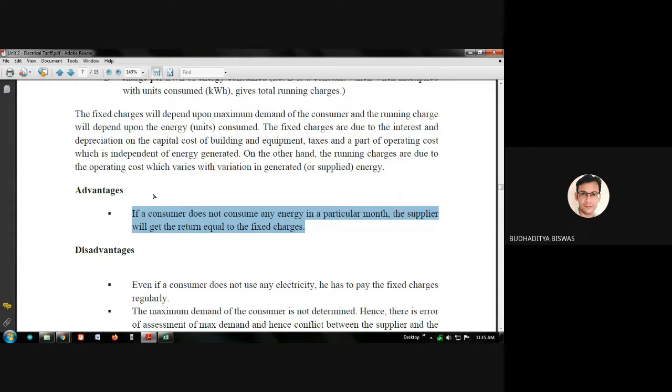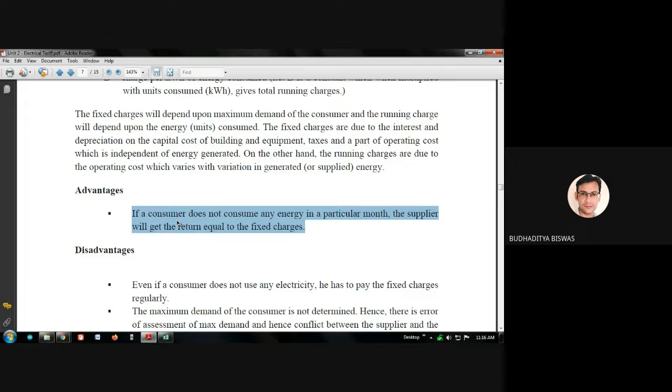And the maximum demand is written in your electric bill. If you look minutely at your electric bill, you see that your meter has a maximum demand. It may be 5 kilowatt, it may be 2.7 kilowatt. Based on this, the charge is also different.